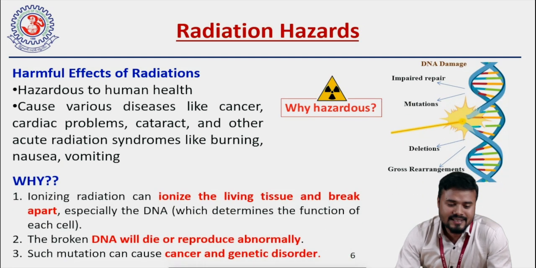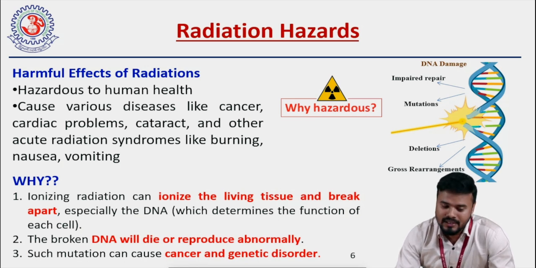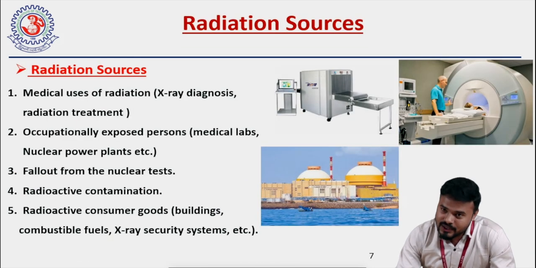So the answer is, ionizing radiations can ionize living tissue and break it apart, especially the DNA molecule which contains the genetic information. They can break the DNA and it will lead to abnormal reproduction of the DNA molecule, and it causes mutation which can ultimately lead to cancer and genetic disorders, right? So that is why these radiations are considered to be hazardous.